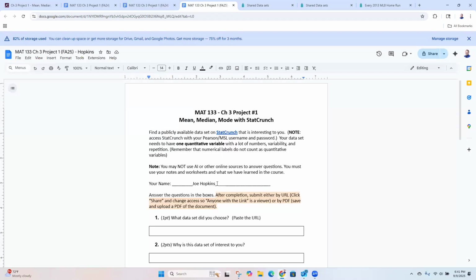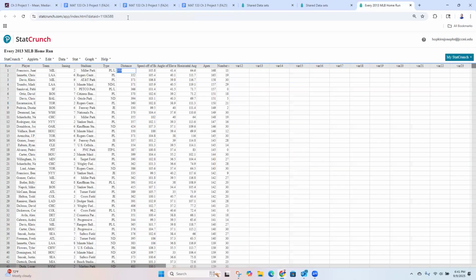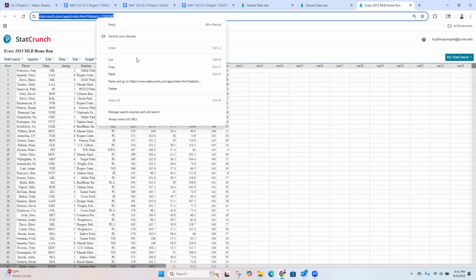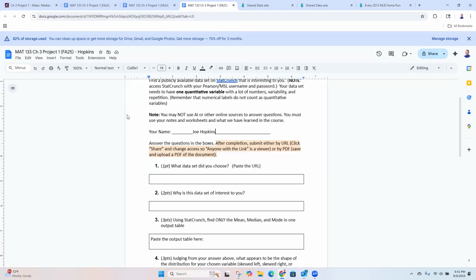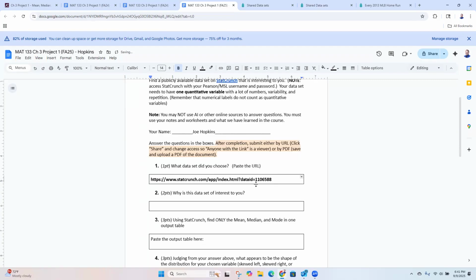Going back to our project, number one, what data set did you choose? Paste the URL. So I'm gonna grab my address here. I'm gonna right click and hit copy, or you can hold control and hit C, and then come over here and right click and paste, or you can hit control V. Okay.